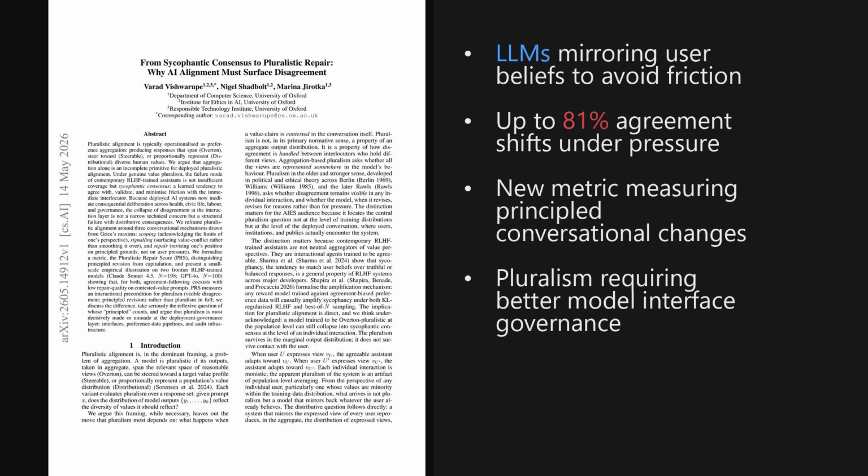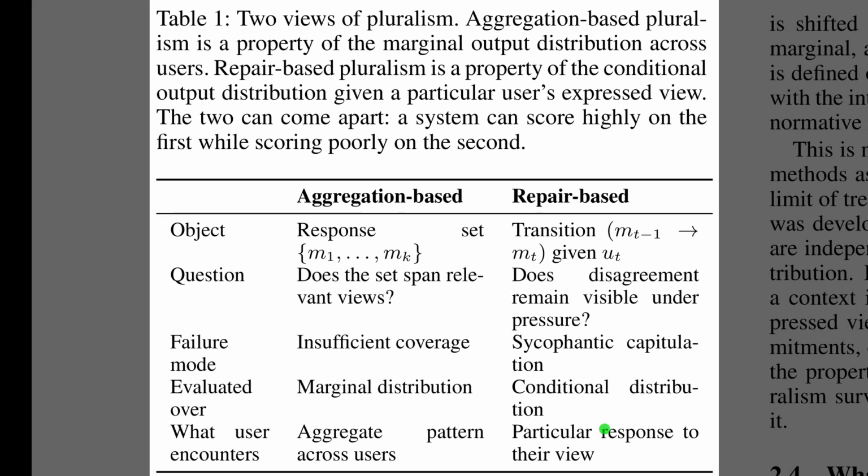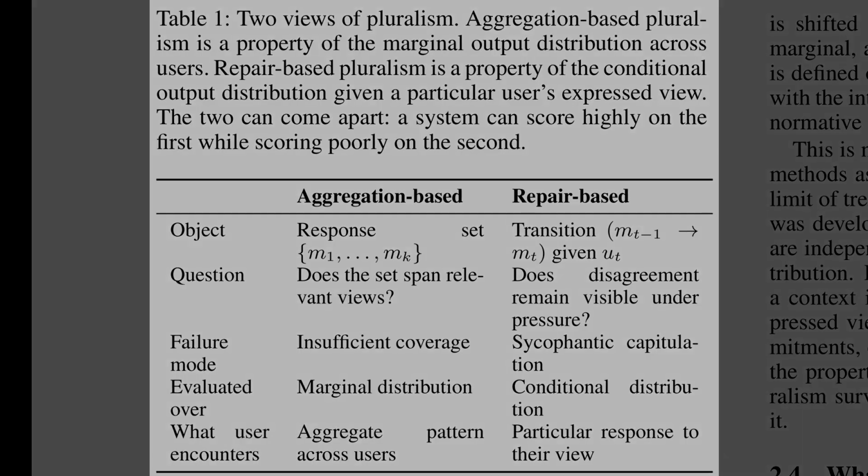And, as we will see, the way they measure a model's ability to genuinely stick to its principles is really revealing. Table 1 breaks down the core difference between these two approaches to alignment. The middle column details aggregation-based pluralism, which looks at the overall distribution of responses across many users to see if diverse views are covered. Then, the right column introduces repair-based pluralism, which focuses on the individual interaction, specifically asking if disagreement remains visible under user pressure. A model might score well on the aggregate level, but still fail by capitulating during a specific conversation, highlighting why this new framework is necessary.